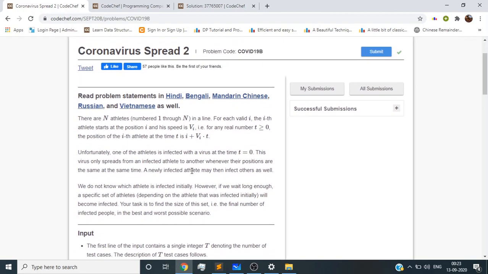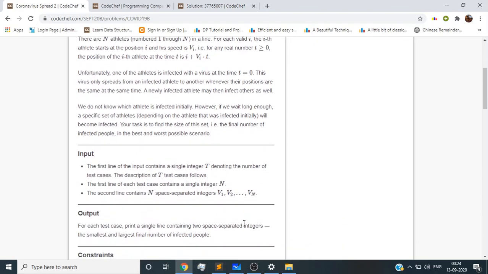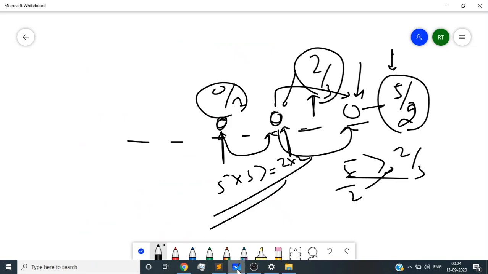Today I'm going to discuss a CodeChef problem named COVID Spread 2. In this problem, we have athletes currently at positions 1 to n, and they have some uniform velocity. Any one of them can be infected, and they can spread the infection to another athlete when they meet that person at some instant. What we have to find is the best scenario, when the least number of people get infected, and the worst scenario, in which the most number of people get infected.